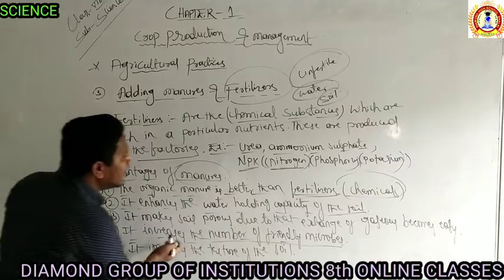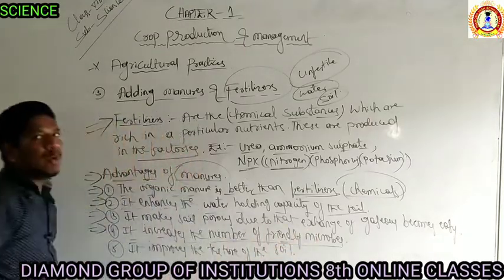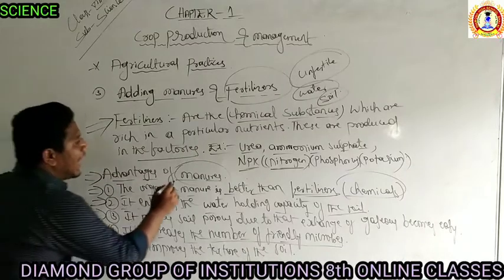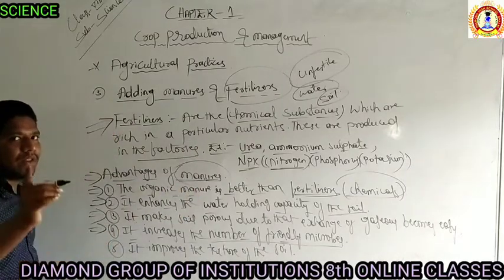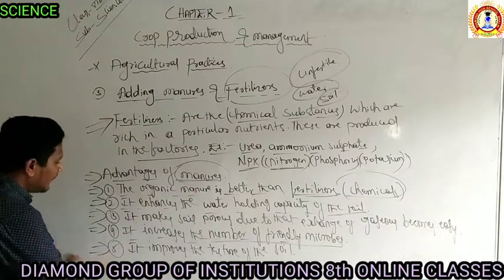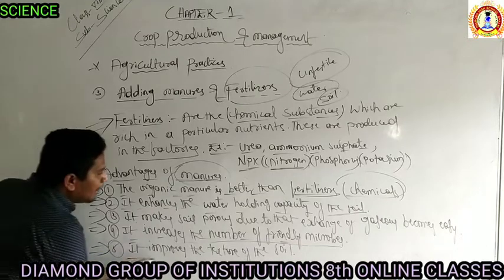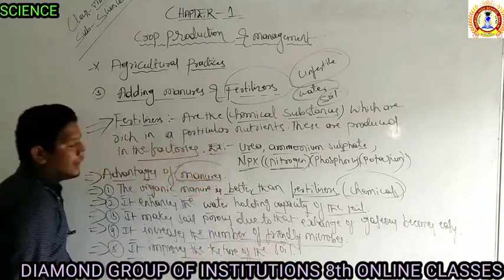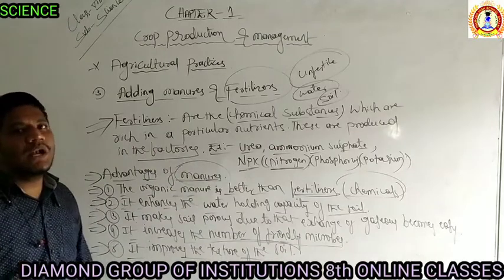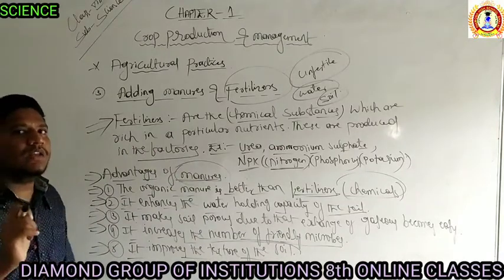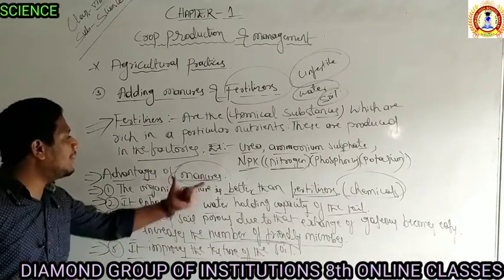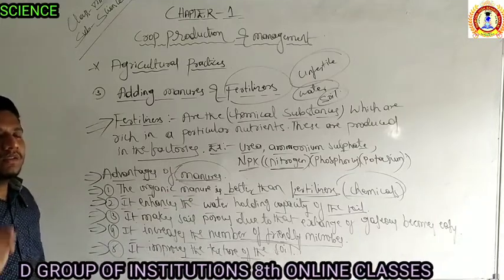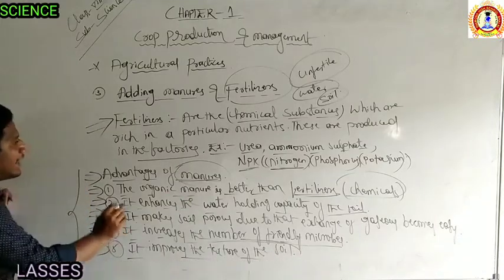It increases the number of friendly microbes in the soil. Which one? Adding of the organic manures, not the chemical fertilizers. The fifth advantage is it improves the texture of the soil. Texture is nothing but the quality of the soil. The quality of the soil is also improved by adding of the manures. Simple. These are the advantages of adding of the manures.